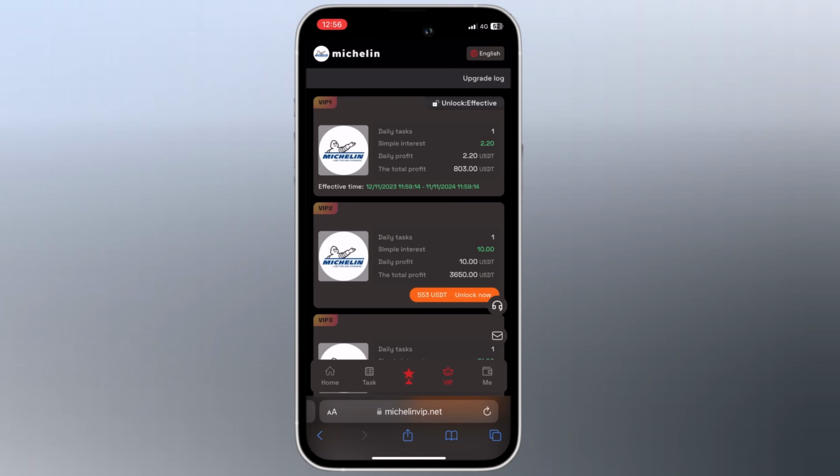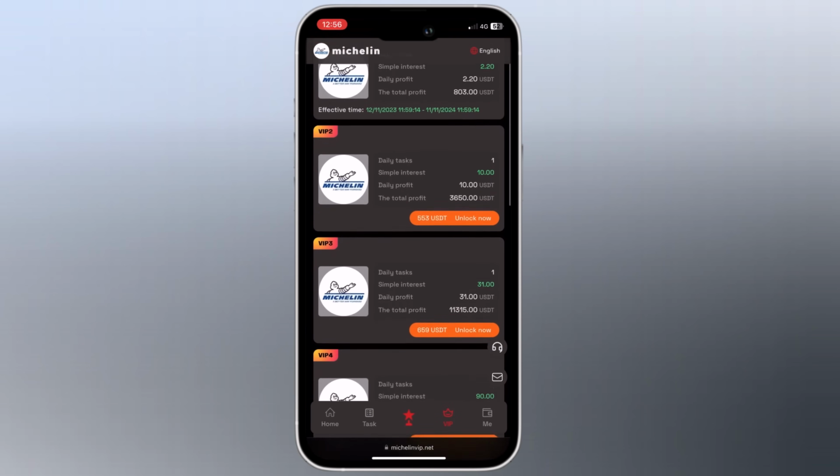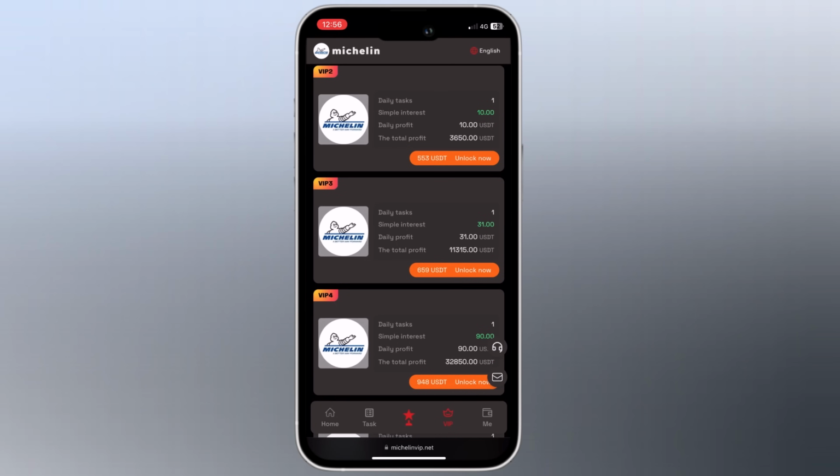And now let's click on VIP. Here you can see we have different VIP level from VIP 1 to VIP 10. For example, in VIP 1, daily task is 1, daily profit 2.2 USDT and the total profit is 803 USDT. In VIP 2, daily profit 10 USDT and the total profit is 3650 USDT, and you can unlock it with 553 USDT. In VIP 3, daily task 1, daily profit 31, total profit 11,315 USDT, and you can unlock it with 659 USDT.